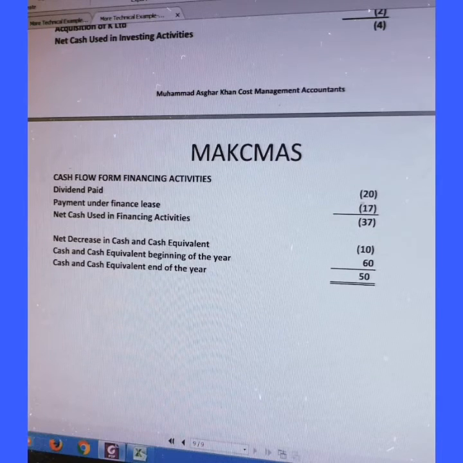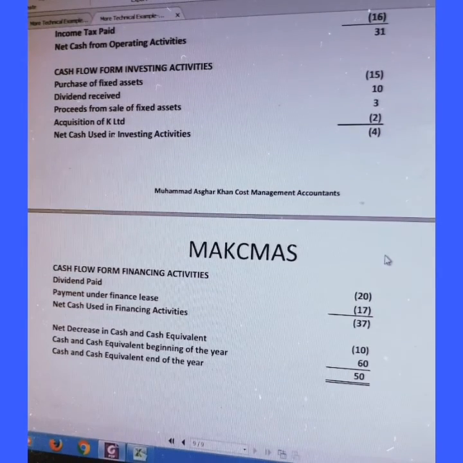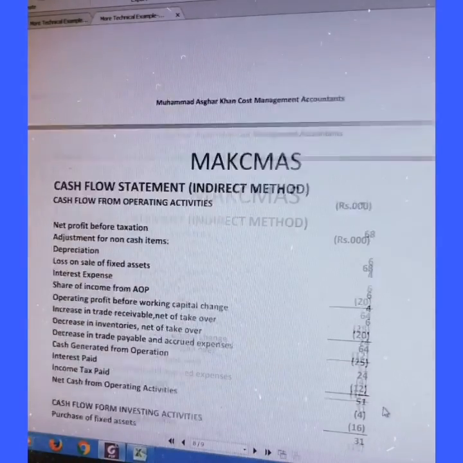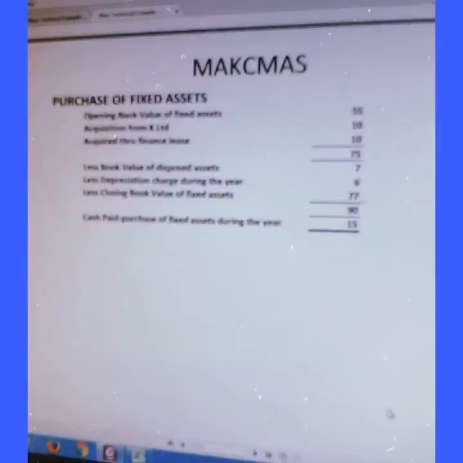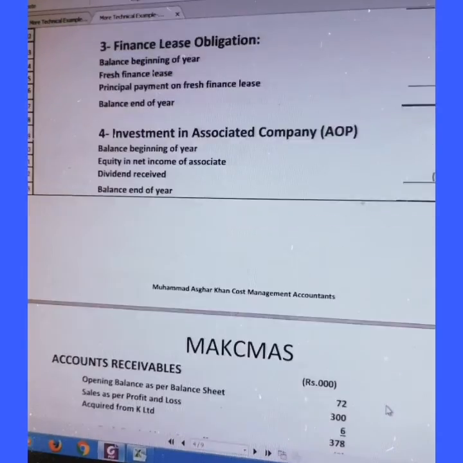Now the net decrease in cash and cash equivalents will come to minus 10. This comes to plus 31, 4, 37, this one, and this one comes to negative 10. Cash and cash equivalents at the beginning of the year was 60. This is given on the balance sheet. Cash and cash equivalents at the end of the year come to 50. This is the reconciliation and preparation of the cash flow statement.